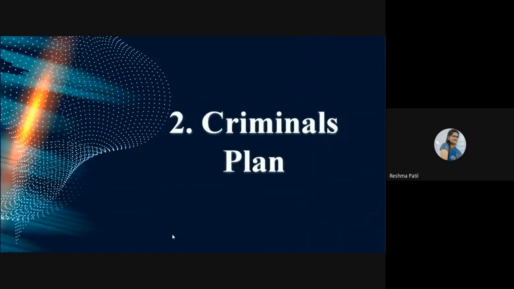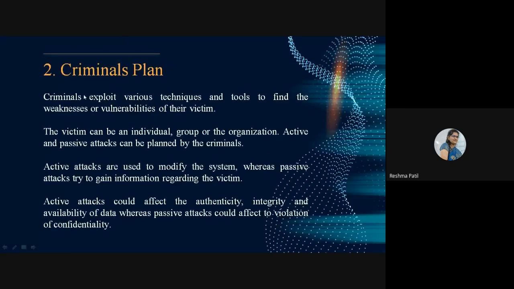Next point is criminal plan. Criminals exploit various techniques and tools to find the weaknesses and vulnerabilities of their victim. If you want to search anything about your victim, what will you find? Their weaknesses. Because we have to use their computer, we have to exploit their data.